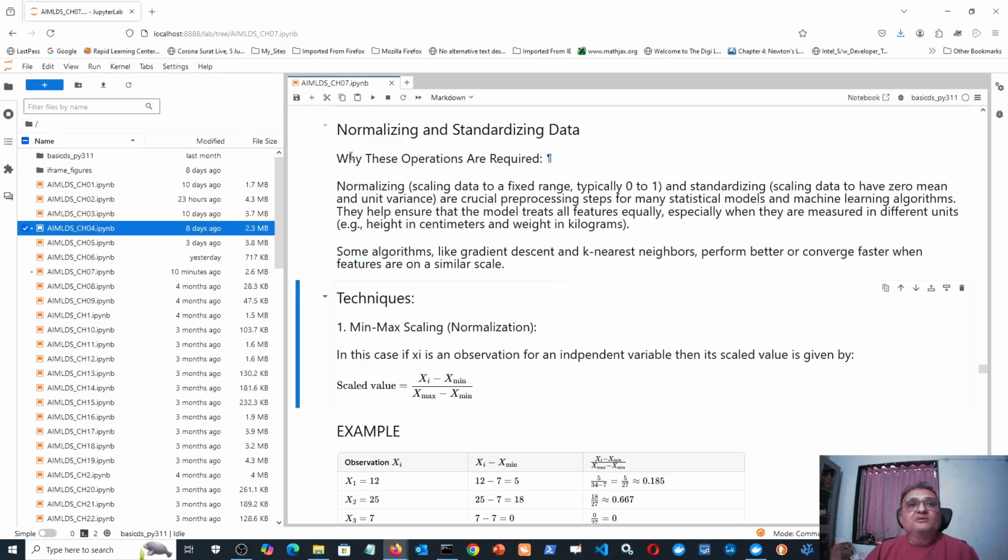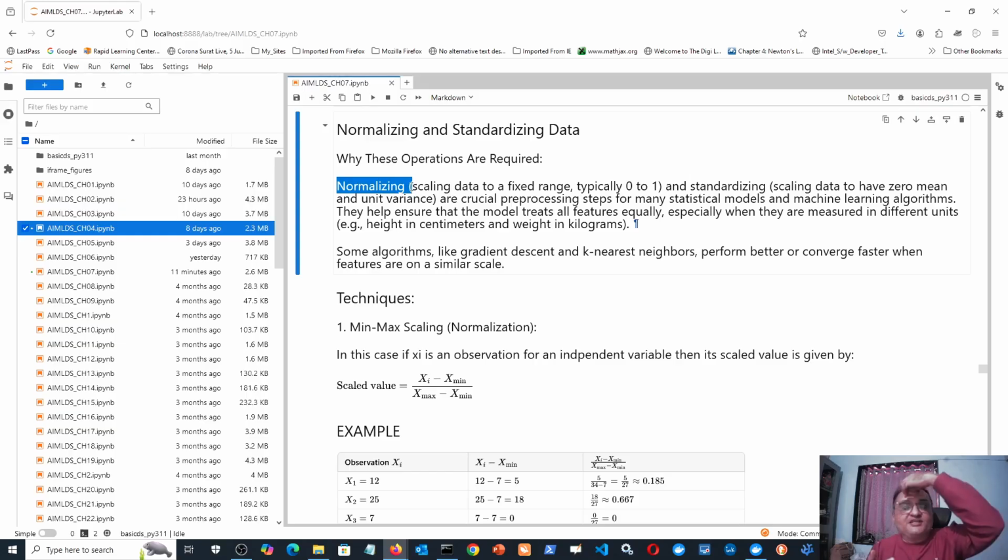Okay. Now, why are these operations required? And what is the difference between normalizing and standardizing? Normalizing means, if there is a column which has values ranging from maybe 2000 to 20,000, that is a big range, then we want to do something to that column's data so that every value comes within some fixed range, say 0 to 1. Why do we want to do that? Don't worry at present, but we may like to do that, so that every value in that column is between 0 and 1.